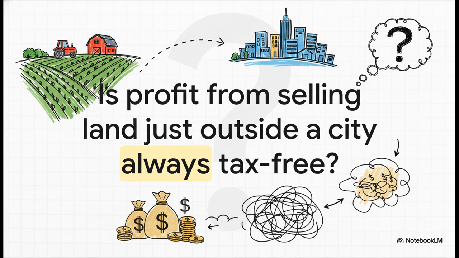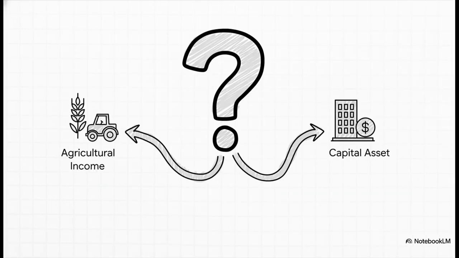Imagine your client sells a piece of farmland right on the edge of a growing city, and they make a really nice profit. Their first question to you is almost always going to be the same. Hey, it's agricultural land, so that's tax-free, right? Sounds simple enough. But as we all know, in tax law, the simplest questions can be the trickiest. And the answer to that very common question? Well, it all hangs on how the new 2025 Act defines two very specific terms: agricultural income and capital asset.